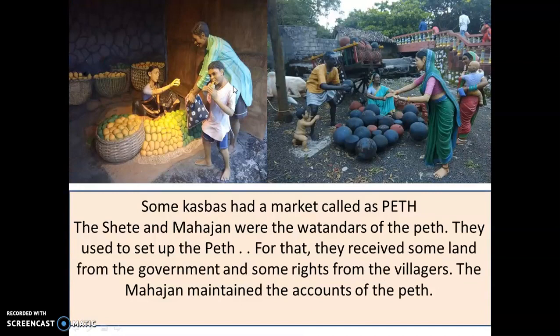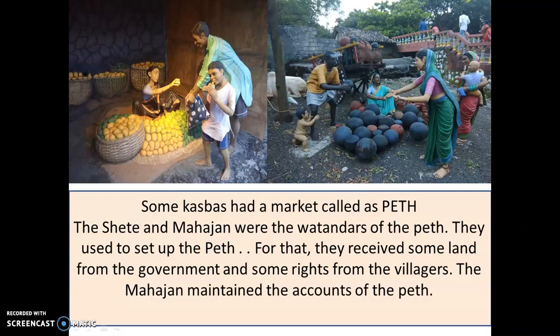Now, certain kasbahs had markets which were called pates. A pate is a market. The Shete and the Mahajan were the Vatandars of the pate. So their job was to set up the pate. For this, they would receive some land from the government. They had to also look after that market, maintain that market. They were also supported by the villagers in setting up the marketplace. The Mahajan used to maintain records of the accounts of the pate. Just as the Kulkarni maintained the records of the land revenue, the Mahajan maintained the accounts of the pate.